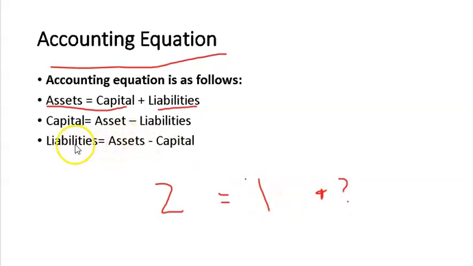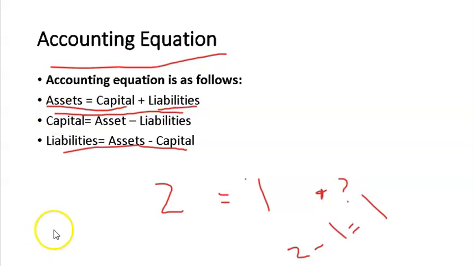The formula of liability is asset minus capital. 2 minus 1 is equal to 1. That is the liabilities. To make sure the answer is correct, you can use the first formula: 2 is equal to 1 plus 1. If this is equal, then the answer is correct.